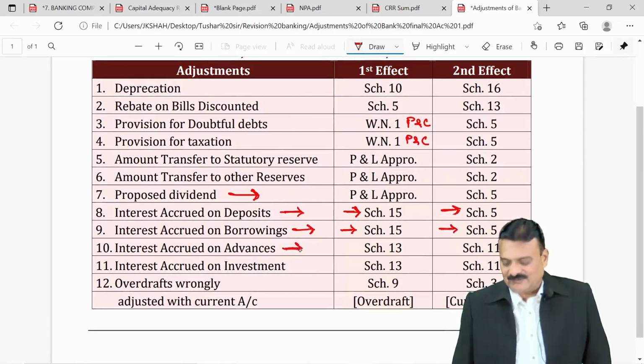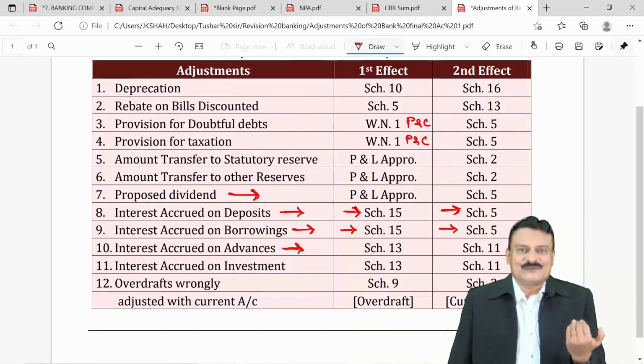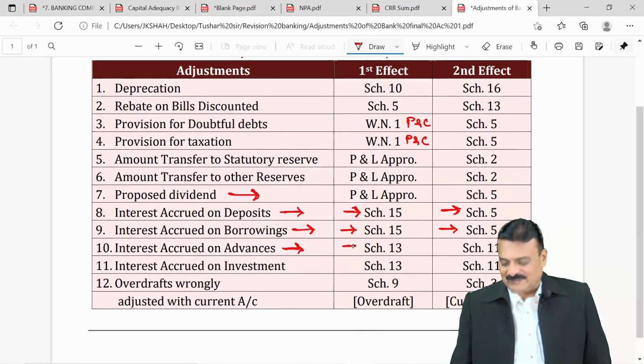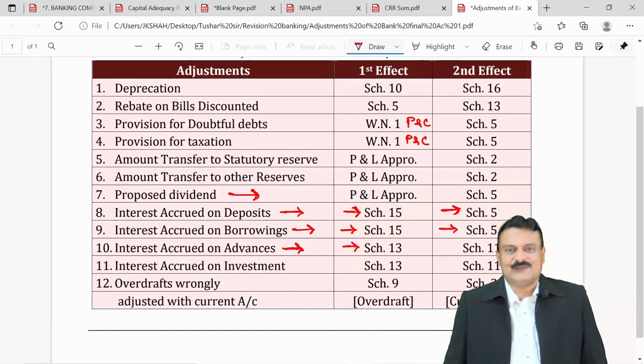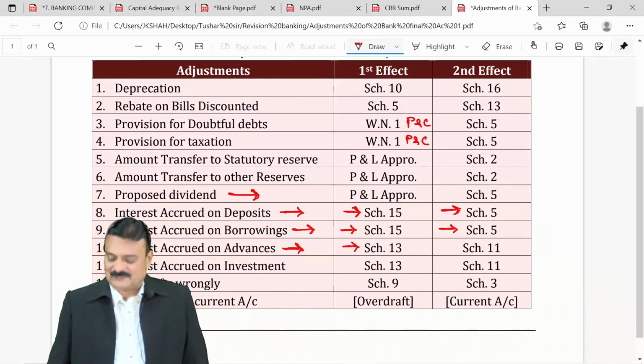Interest accrued on advances. So this is interest receivable. Interest on advances is an income for our bank. It is accrued, outstanding, receivable. First effect, it's our income, goes to schedule 13. And second, because it is receivable, it's an asset for us, schedule 11.